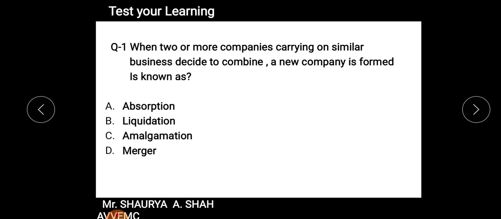Now I hope you all must be clear with whatever we have learned so far. So a quick learning test for you all. Just test your knowledge whether you remember it or not. Question number 1. When two or more companies carrying on similar business decide to combine, a new company is formed, is known as. Your options are absorption, liquidation, amalgamation or merger. Think for a while. Then I'll show you the answer for it.